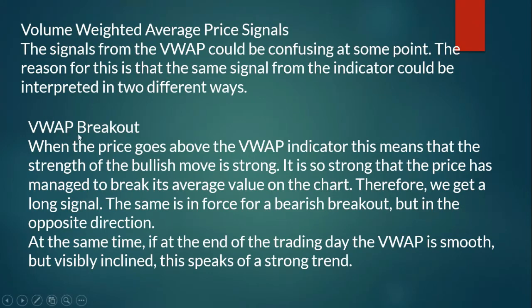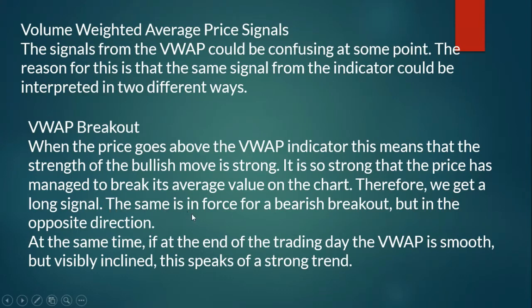Okay, VWAP breakout. When the price goes above the VWAP indicator, this means that the strength of the bullish move is strong. Whenever you apply the VWAP indicator, it will form a line. Whenever the candle forms above the line, that is a strong bullish force, and the stock price will keep increasing. It is a strong sign that the price has managed to break its average value on the chart. Therefore we get a long signal.